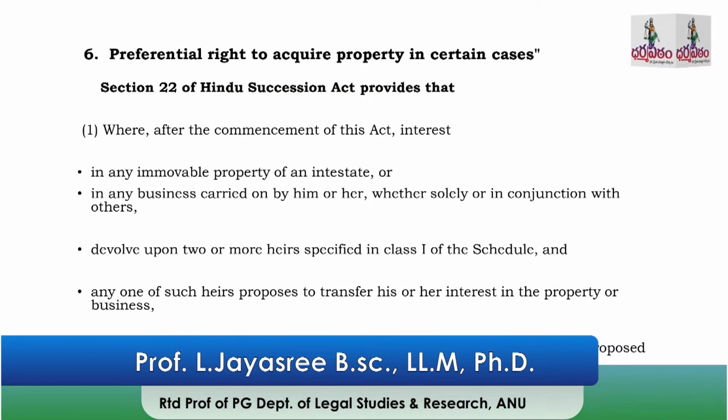Preferential right to acquire property in certain cases. What Section 22 says: after the commencement of this Act, if the interest in any immovable property of an intestate, or in any business carried on by him or her, whether solely or in conjunction with others, devolves upon two or more heirs specified in Class I of the Schedule, and any one of such heirs proposes to transfer his or her interest in the property or business, then the other heirs shall have a preferential right to acquire the interest proposed to be transferred. This is the verbatim text of Section 22.